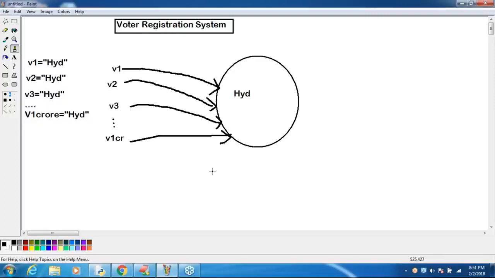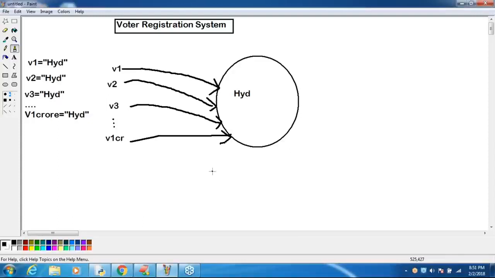How many references point to that object? 1 crore references. Sir, is it better to create 1 crore separate objects, or create one object and share that object among 1 crore people? Which is recommended? One object shared for all the people is always recommended.